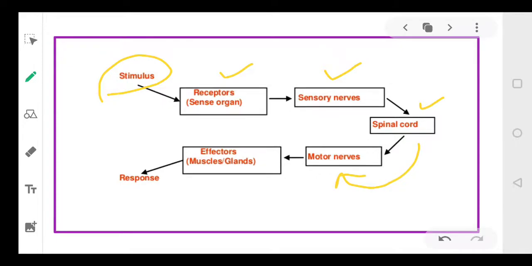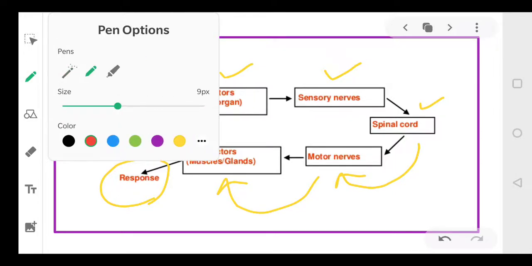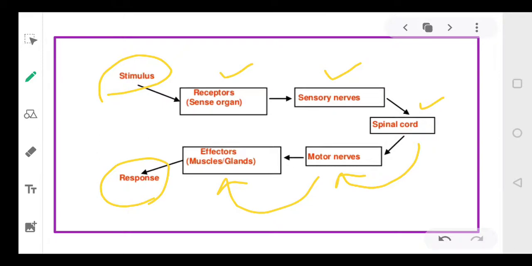Motor nerves will give the message to the muscles and you will withdraw your hand. The pathway through which the message is traveling is called reflex arc.